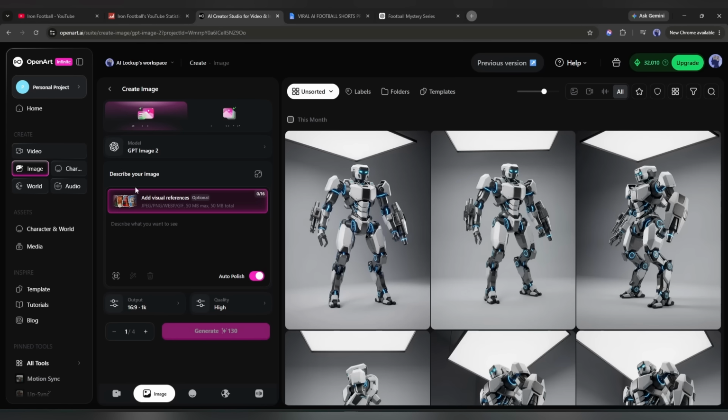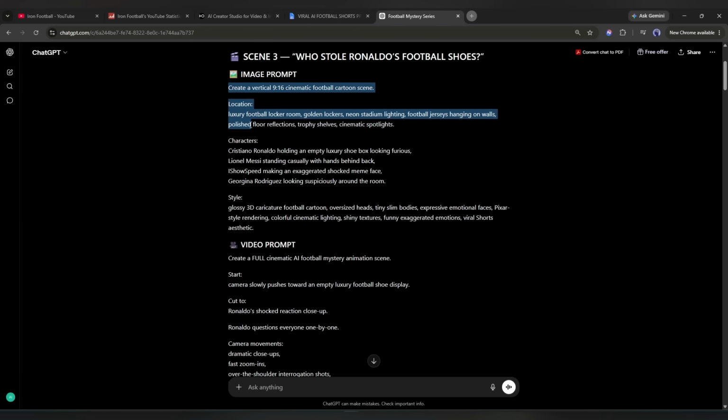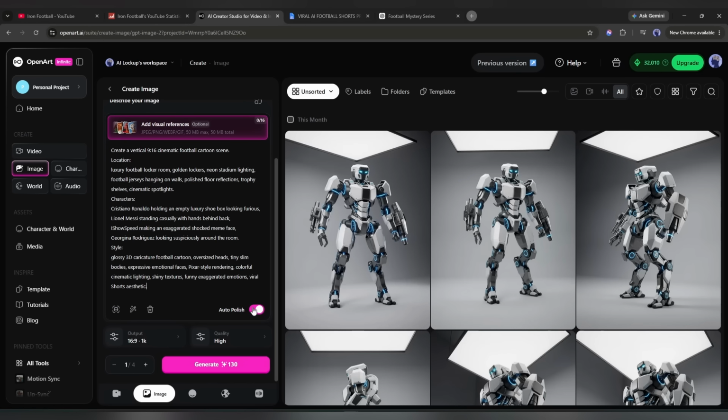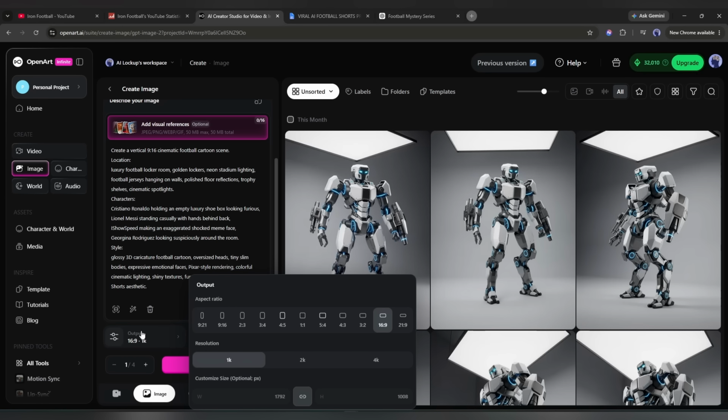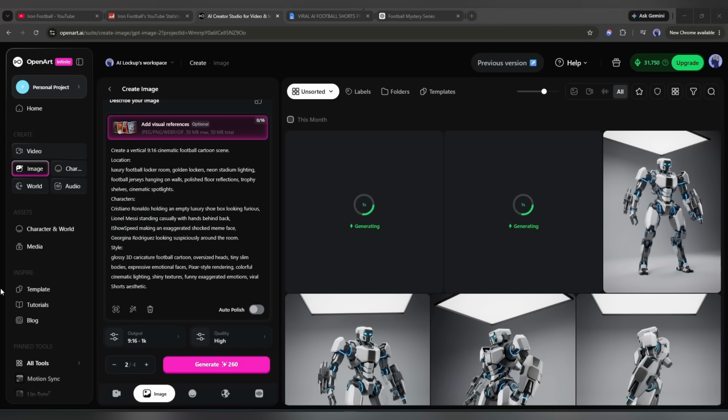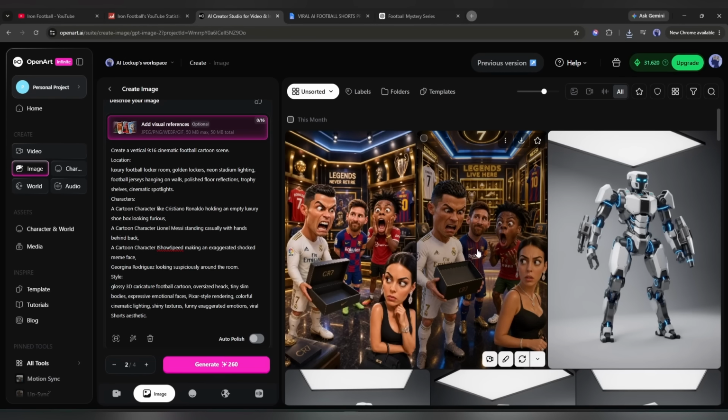After selecting the image model, you can add reference images or characters. I will skip this time. Now, we have to enter the prompt here in this box. I will copy the first scene image prompt from ChatGPT and paste the prompt in the image generation prompt box. After entering the prompt, you can auto-polish the prompt. Next, select the output aspect ratio and resolution. You can select the quality and then number of images. Once done, hit the Generate button. GPT-Image2 will start generating the image. And here it is, the image is ready.